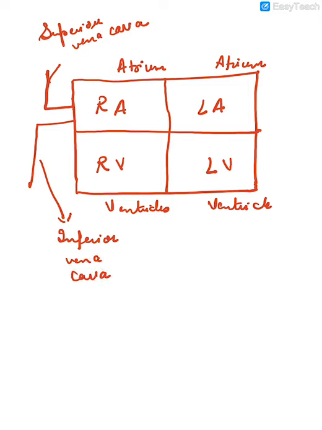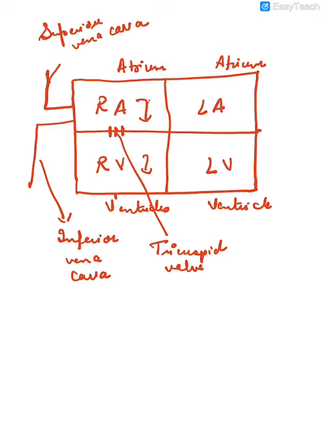Now this blood, when it reaches the right atrium, will move to the right ventricle through a valve, that is the tricuspid valve. This tricuspid valve will prevent the blood from backflowing into the right atrium. The main function of the valve is to prevent the backflow of blood, so that the blood which has once reached the right ventricle will never reach back to the right atrium.